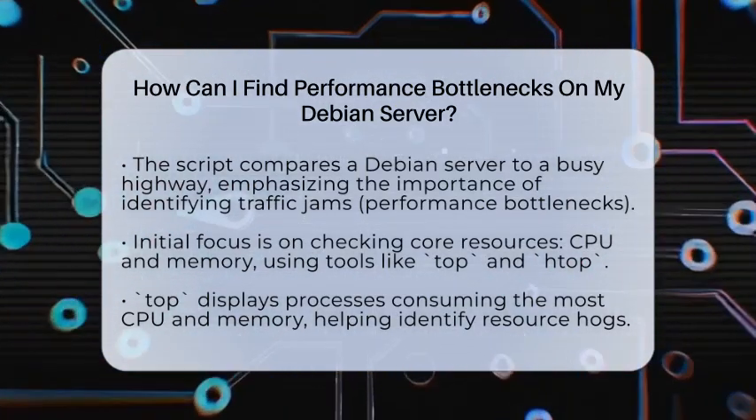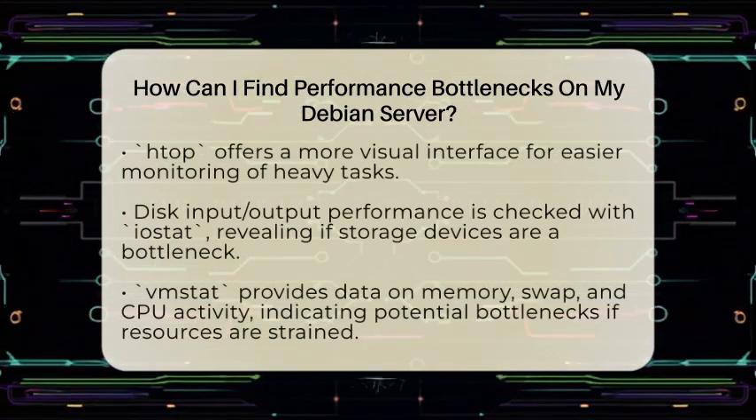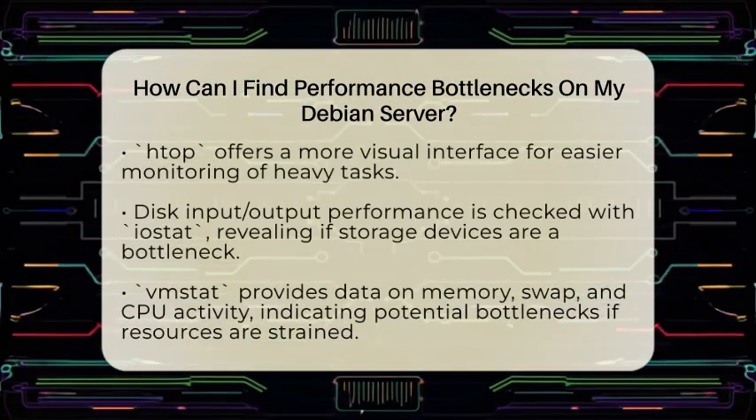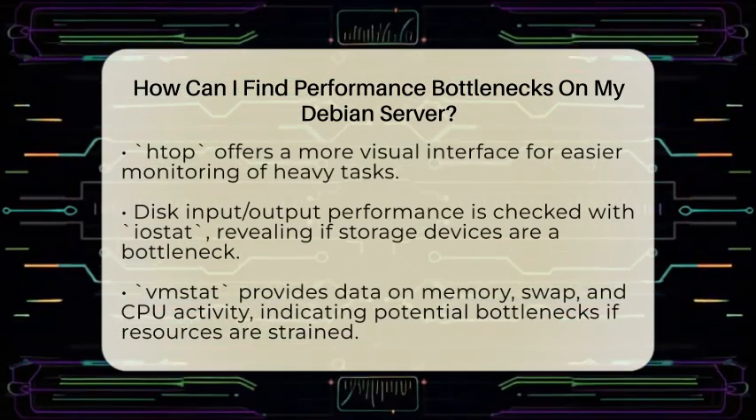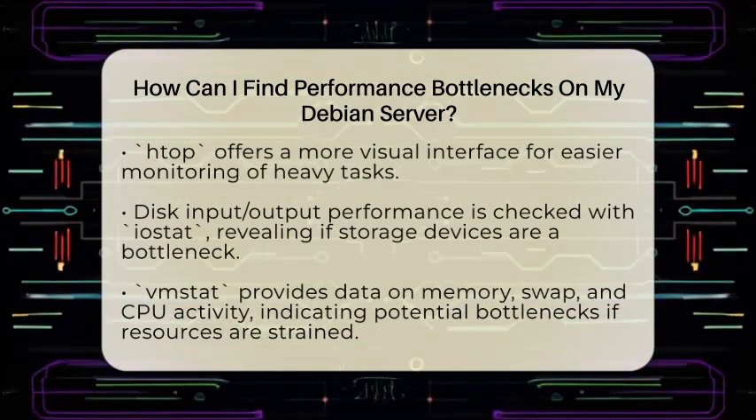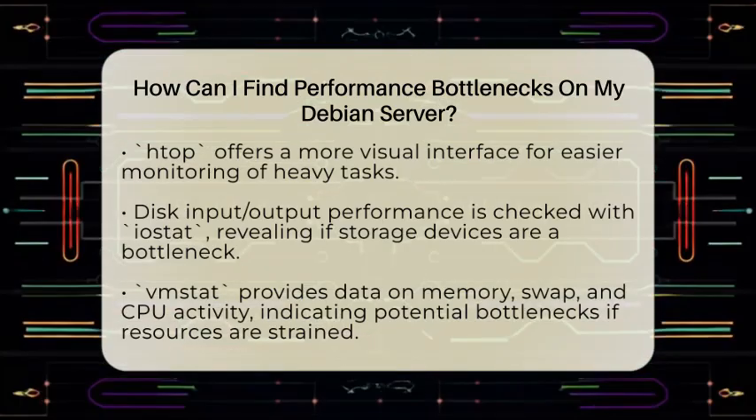Another tool is htop, which is like top but with a more visual interface. It makes it easier to spot heavy tasks at a glance. Next, you want to check how your server handles disk input and output. The command iostat is perfect for this. It shows how busy your storage devices are. If the disk is constantly busy or waiting, it might slow down your entire server.